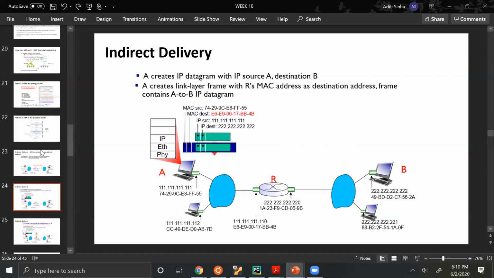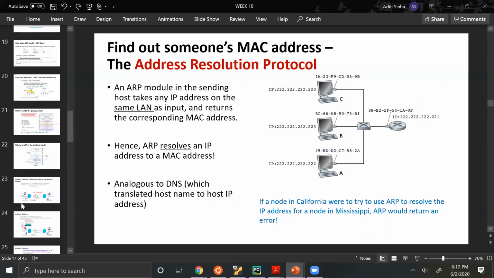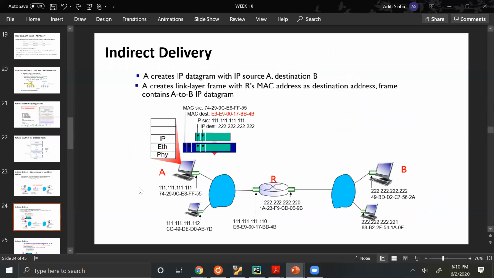So remember, all of this ARP querying is happening inside my own network. I am not allowed to know the MAC addresses of people outside my network. So what should I write in the destination MAC address if I don't know the MAC address of host B? I will write the MAC address of this interface of the router, that is the gateway router. So I will write this MAC address as the destination address.